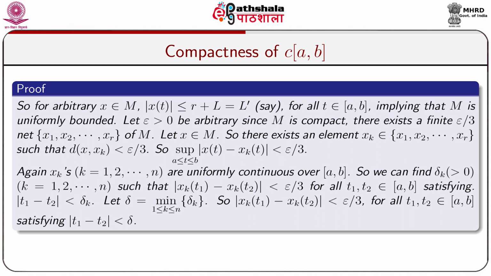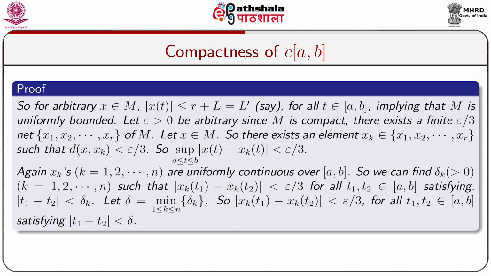So, the supremum of |x(t) minus xk(t)| is less than epsilon/3, where the supremum is taken over the closed interval [a,b], as x and xk are continuous functions and C[a,b] is equipped with the sup metric.